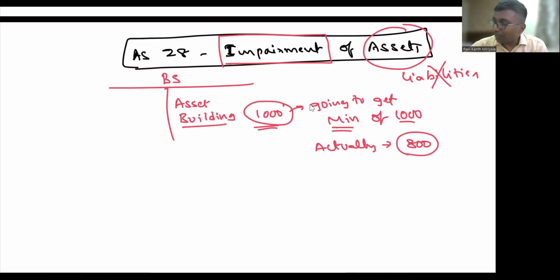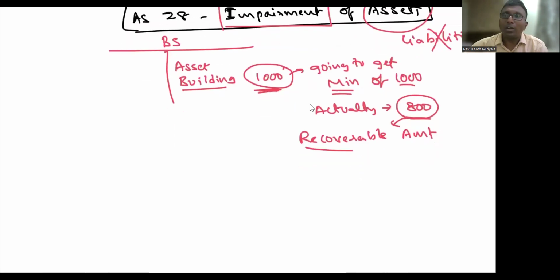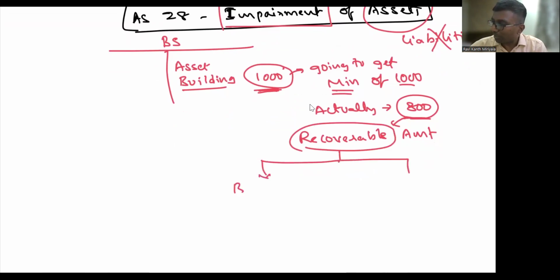So this 1,000 rupees is called the recoverable amount. Recoverable amount. So how do you get the recovery? I can get it in two ways. The first one is by way of sale. And what about the second one?